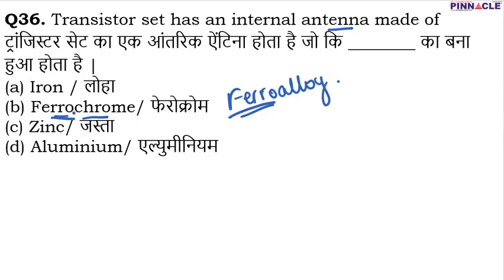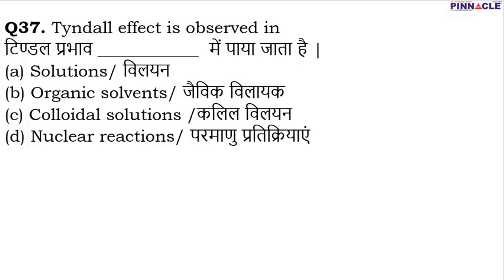And how is it produced? It is produced by electric arc carbothermic reduction of chromite, and this ferrochrome contains 50 to 70% of chromium by weight. So remember that the internal antenna of a transistor is made up of this alloy known as ferrochrome or ferrochromium. So B is the correct option. Coming to question number 37. Question number 37 is about the Tyndall effect. The Tyndall effect is observed in colloidal solutions. So C is going to be the correct option.